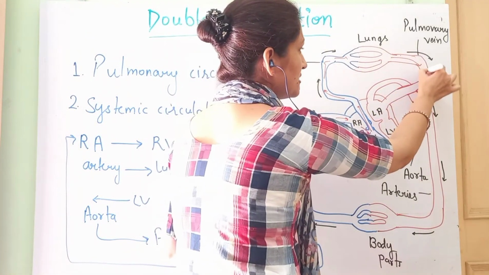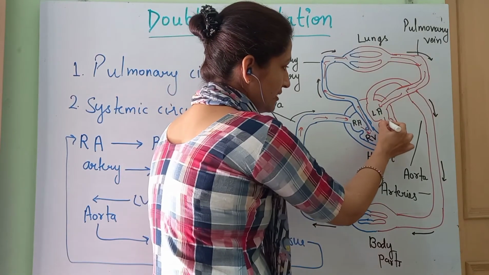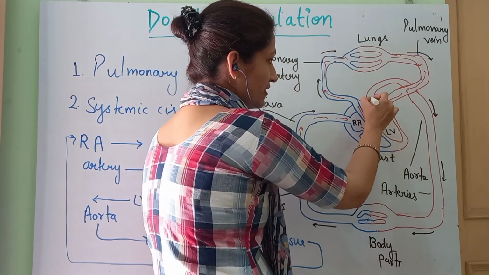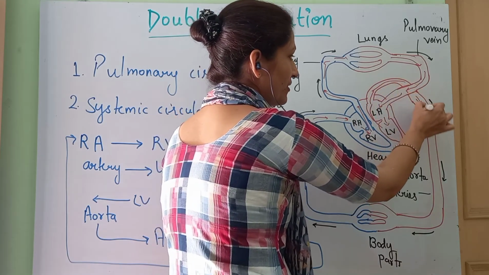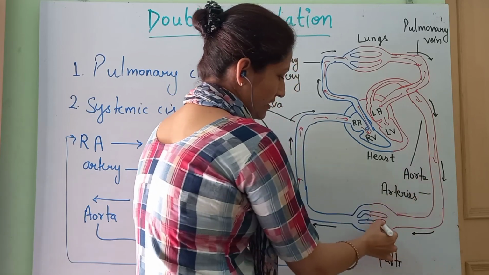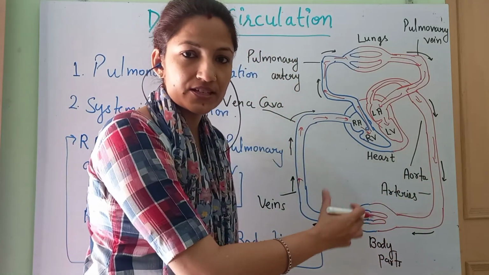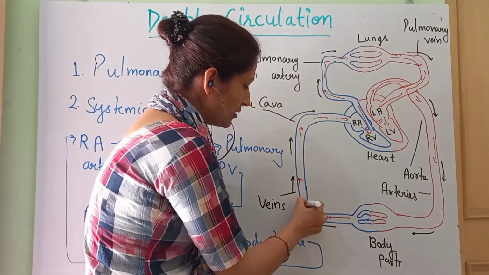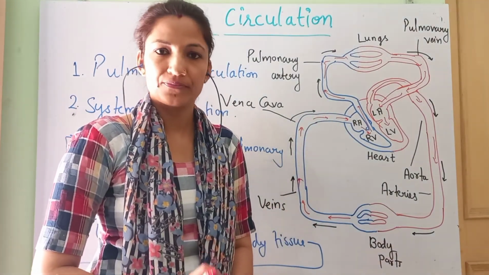From the lungs, the blood is coming to the left atrium, then to left ventricle, and from this left ventricle into the aorta, aorta to arteries, and then to the body. Here again via capillaries the exchange of material will take place. Then deoxygenated blood will be carried back to the right atrium.